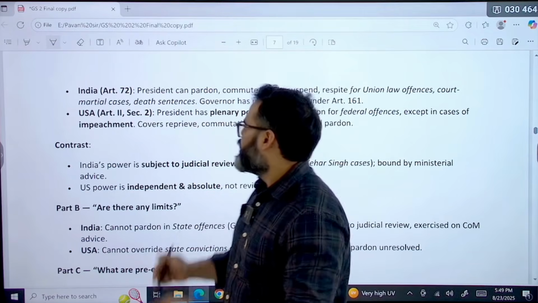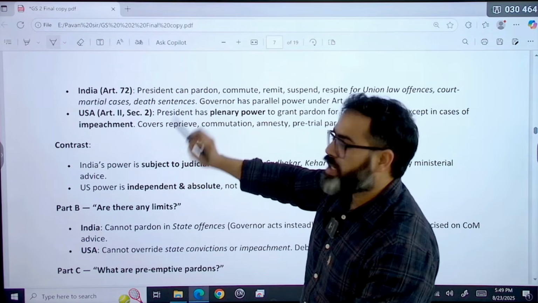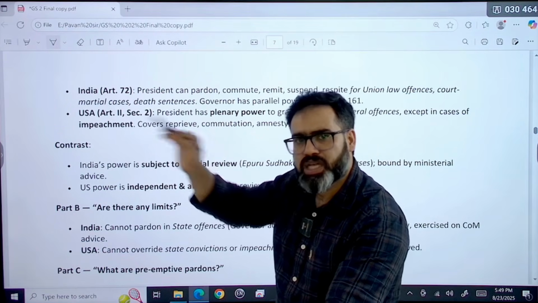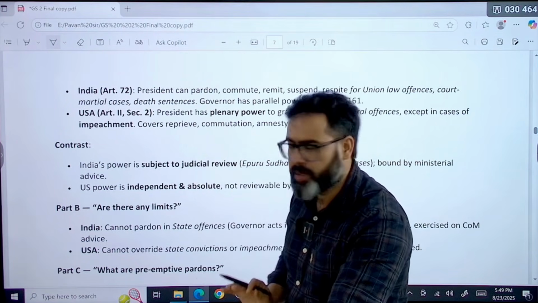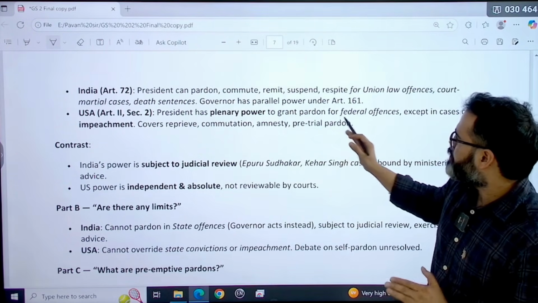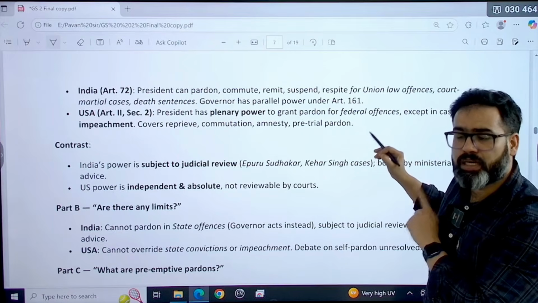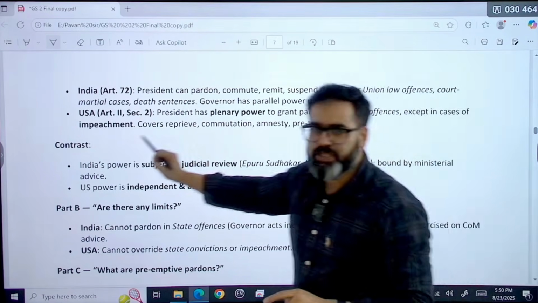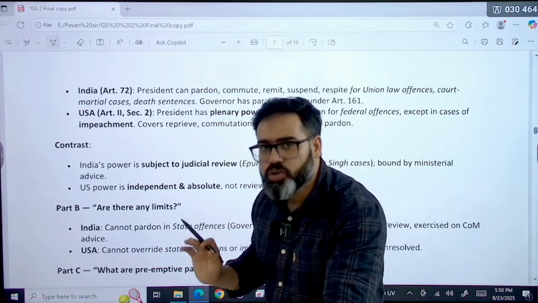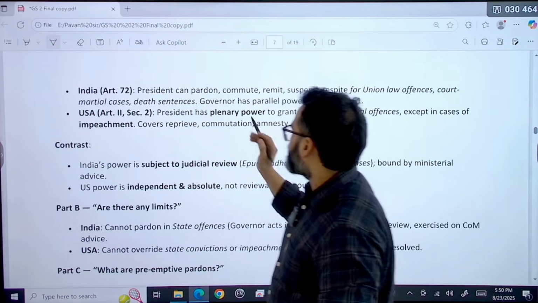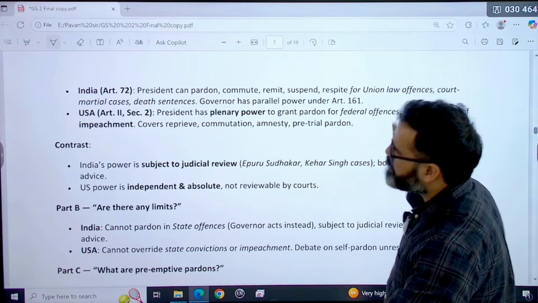It is not required. Just write that the president, because at that time it was in current affairs when Joe Biden had used this pardon power. At that time The Hindu covered it very beautifully and Indian Express also covered it. There it was simply written: the president has plenary power to grant pardon for federal offences. Understood? For federal offences, except in case of impeachment. Impeachment cannot be pardoned, but in federal offences it can be used. It covers reprieve, commutation, amnesty, and pre-trial pardon, that is the same.